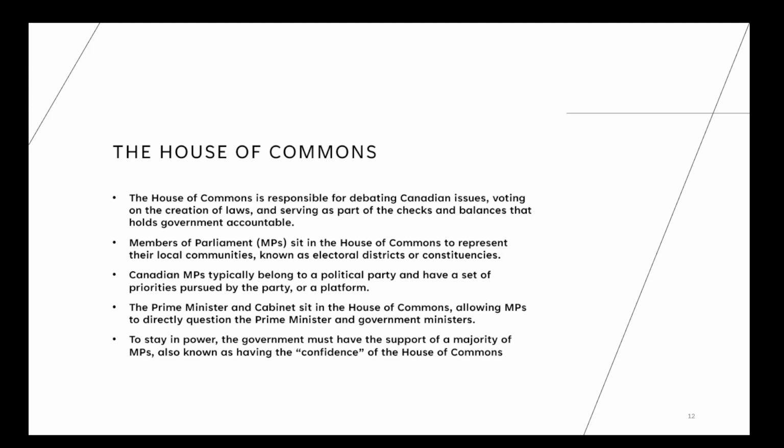Members of Parliament sit in the House of Commons to represent their local communities, known as electoral districts or constituencies. Canadian MPs typically belong to a political party and have a set of priorities pursued by that party or a platform. The Prime Minister and Cabinet sit in the House of Commons, allowing MPs to directly question the Prime Minister and the government ministers. To stay in power, the government must have the support of a majority of MPs, also known as having the confidence of the House of Commons.